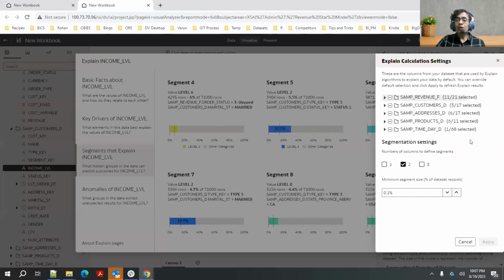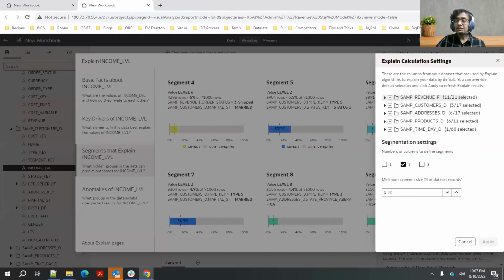Now, one thing that I want to clarify here, right? This first section are columns. And like I mentioned earlier, all the column selections that you make here apply to all the tabs in Explain, right? So anything that I override here will also update the insights and basic facts, key drivers, and anomalies.